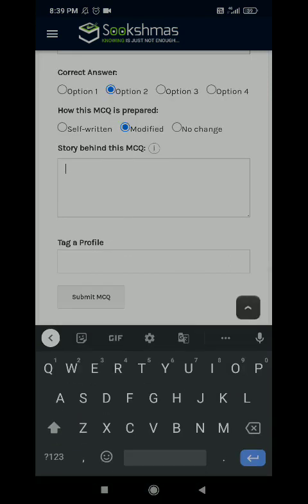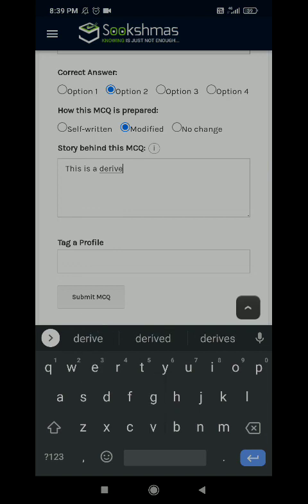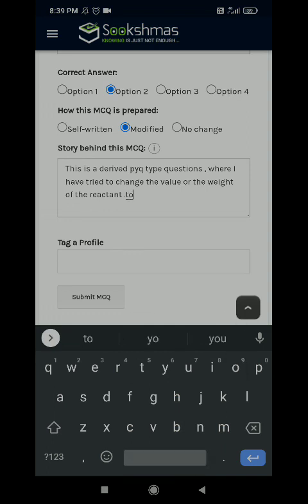The story behind this is: derived, PYQ type question, where I have tried to change the values or the weight of the reactant to get a value which is a modified one.